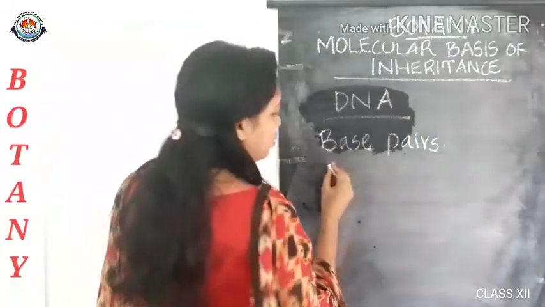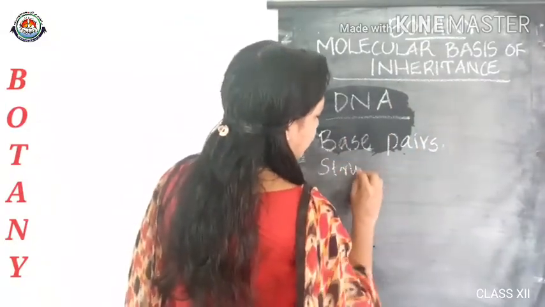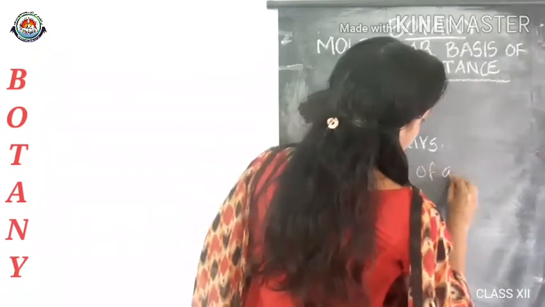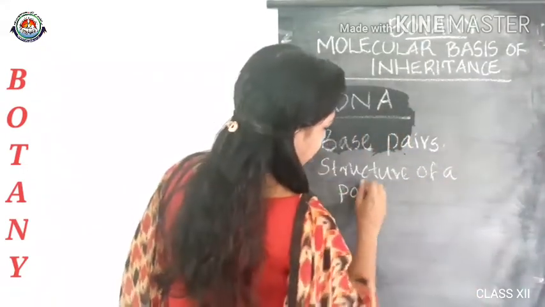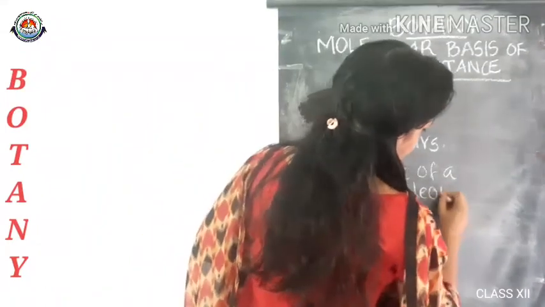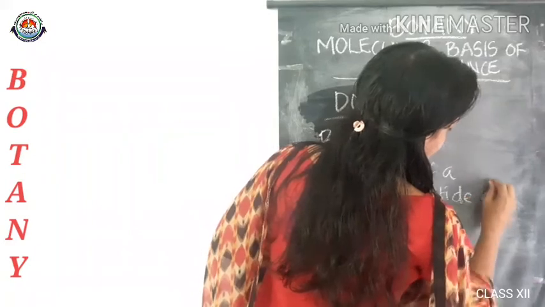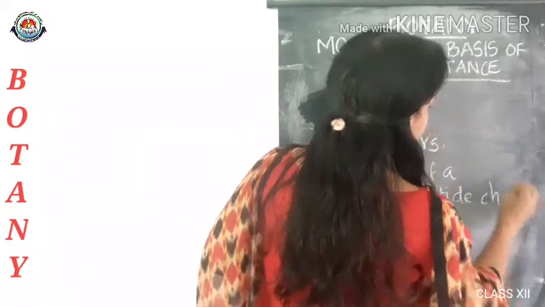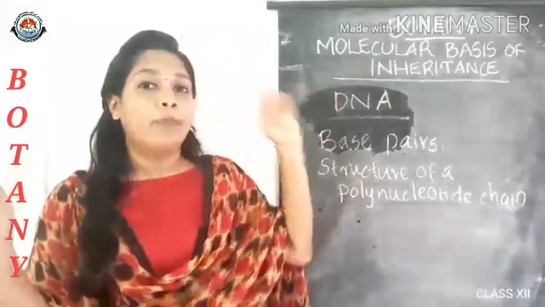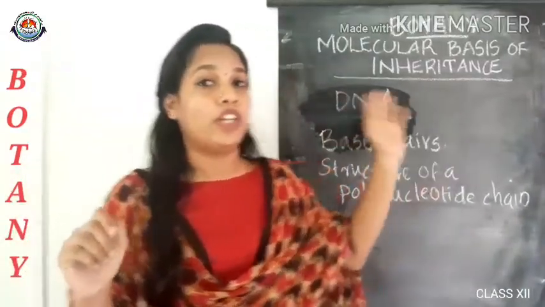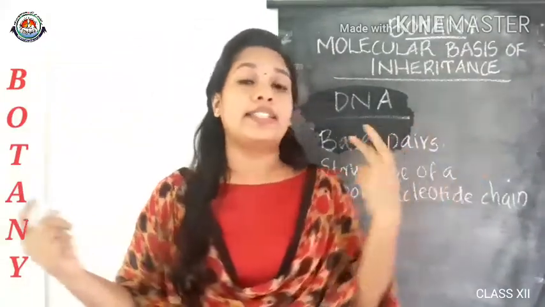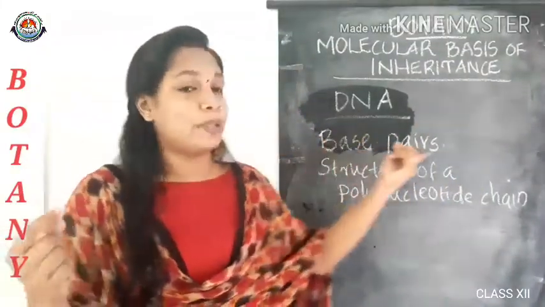Okay, so the structure of a polynucleotide chain. As I told you, DNA is a long polymer of deoxyribonucleotides, and nucleotides are seen in pairs, so they are called base pairs.